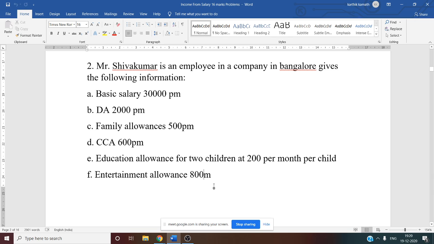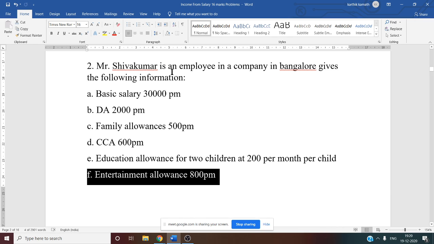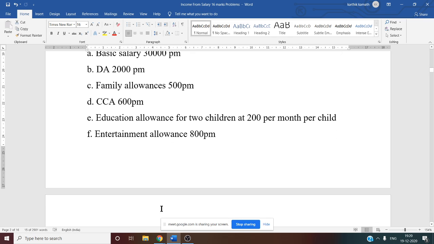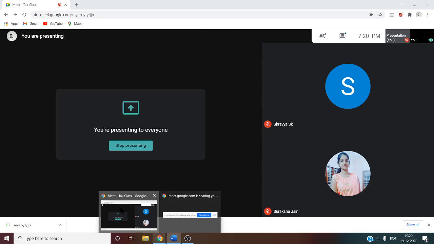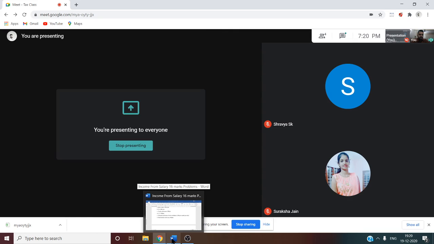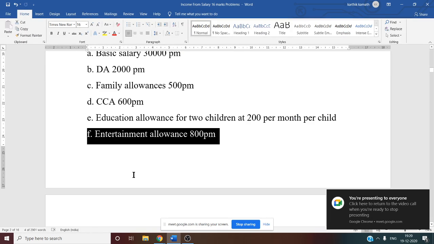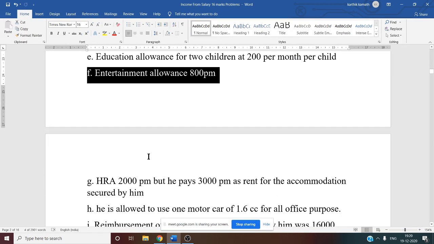Entertainment allowance 800 per month. So there is one correction. PM is written, it should be per month. So 800 per month entertainment allowance. And this entertainment allowance, you see, Mr. Shivakumar is an employee in a company and he works in Bangalore. But we are not sure whether that is a private company or a government company. So this entertainment allowance you cannot give as a deduction, but it is a taxable allowance. So you have to consider 800 into 12.